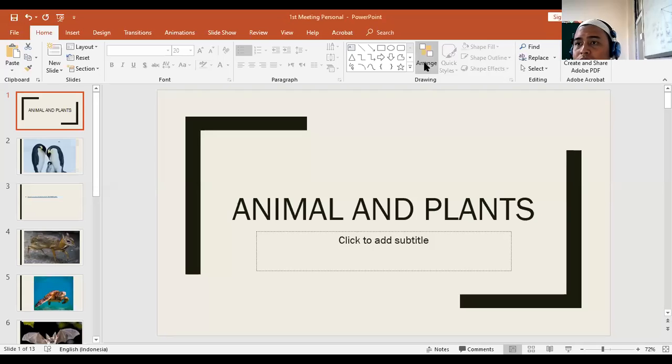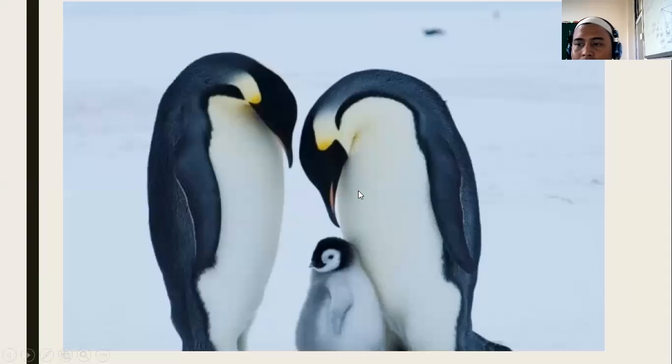For a brief explanation. Every animal and plant has its own habitat, where they live, and the environment where they live. Habitat is the place where they live, like in the pond, in the desert, or in the rainforest. This is where they can find food, find shelter, and raise their children, okay? And then the condition where they can adapt their characteristics.